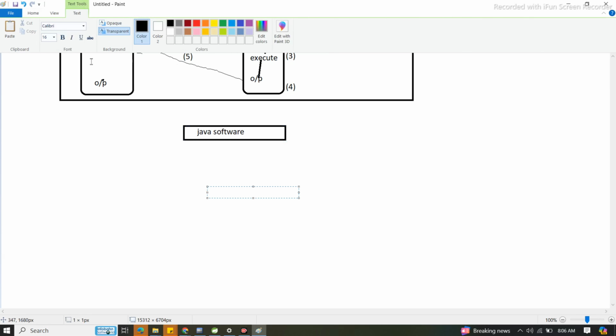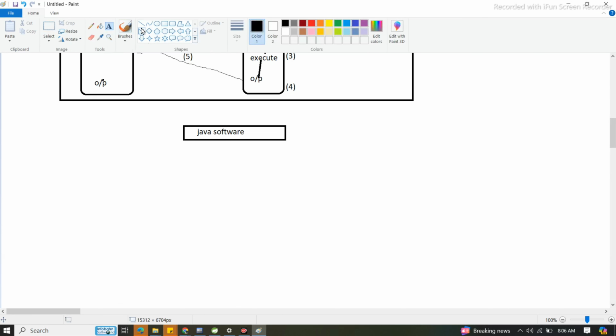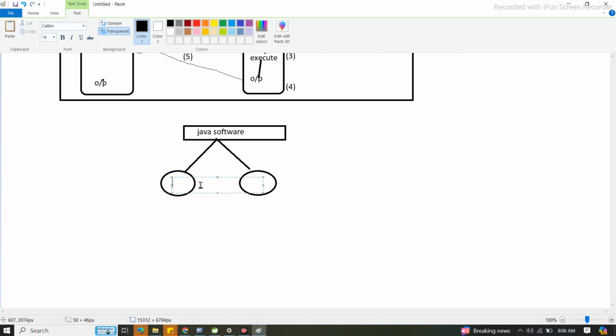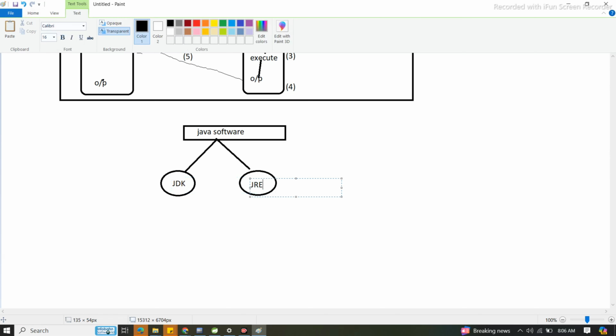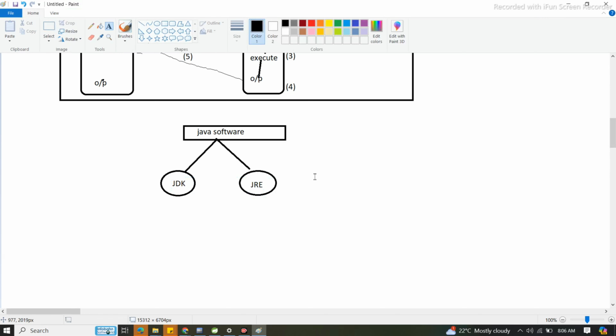After the Java software is downloaded, two things came, one and second. The first one is JDK. The second one is JRE. Yes or no? This is JDK, this is JRE.